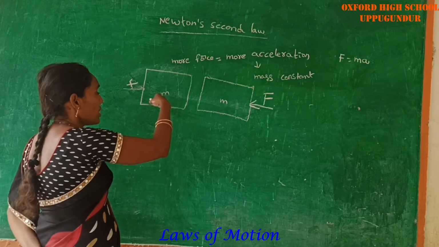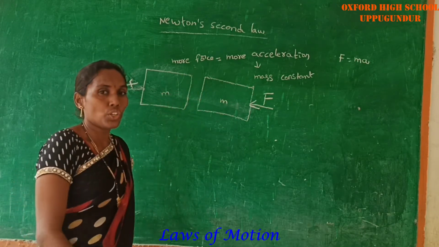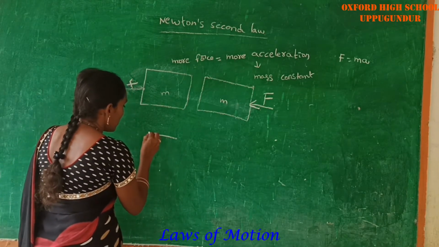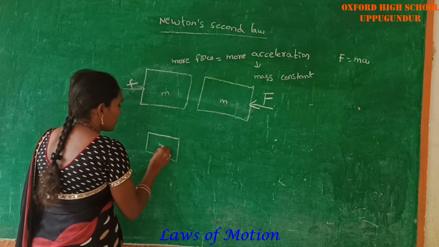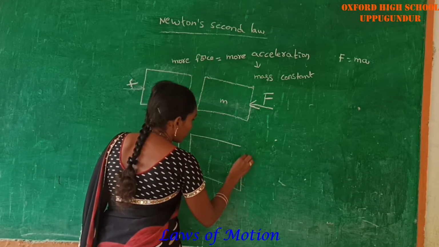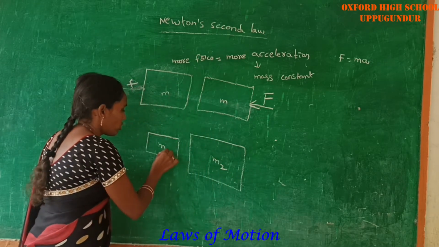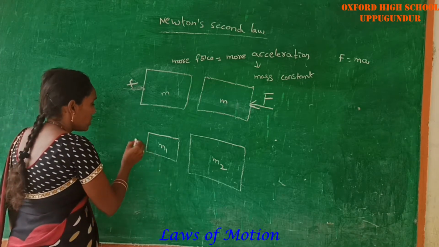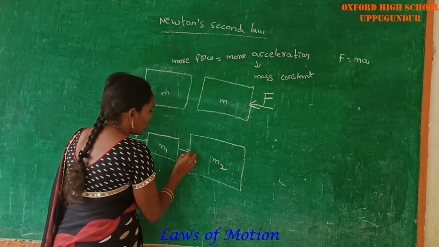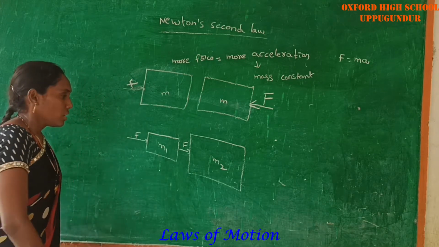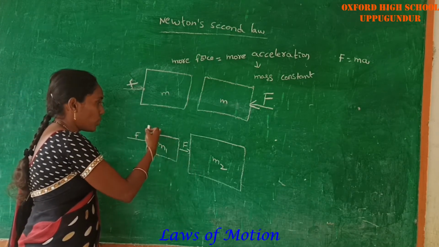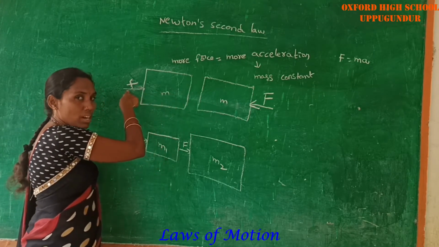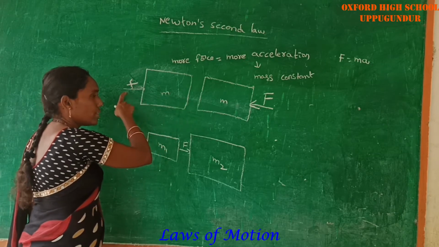That means if we apply more force, more acceleration should be produced on the body. Okay? See the next activity. Here, this is the first body of mass m1 and this is the second body of mass m2. In this one, the same force is applied on these two bodies. Same force, different masses.